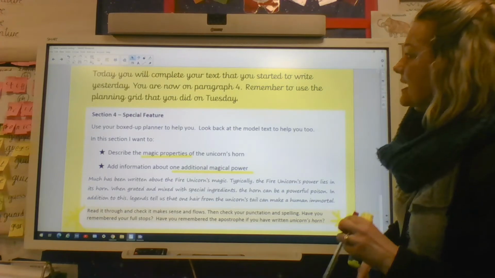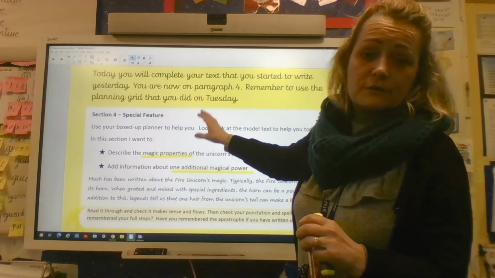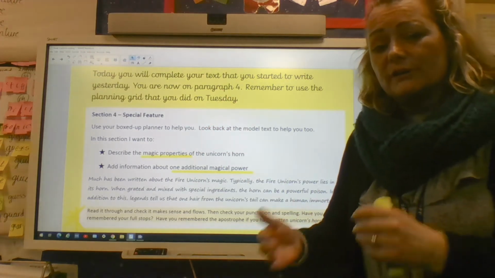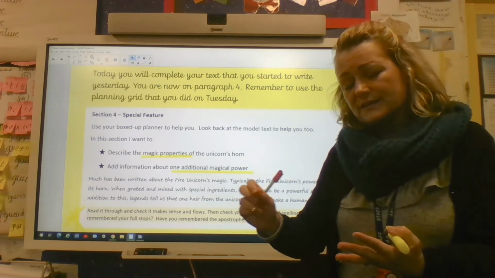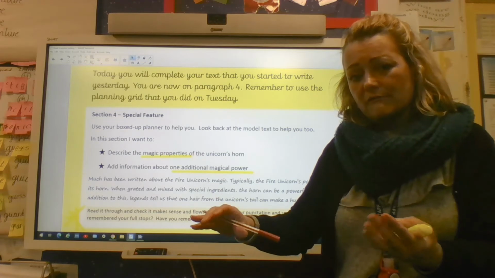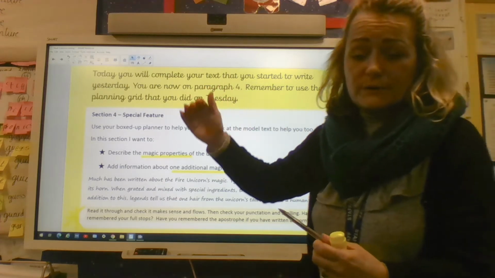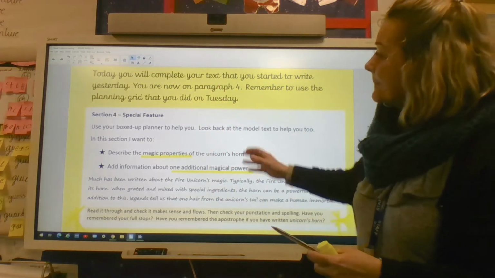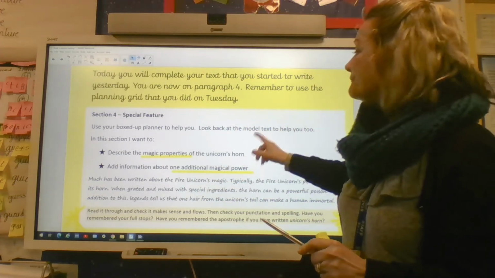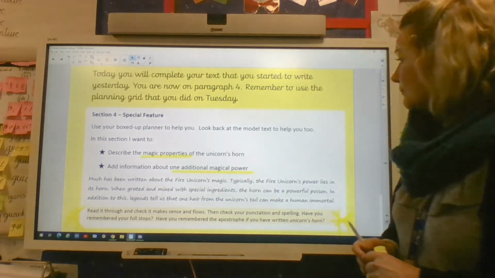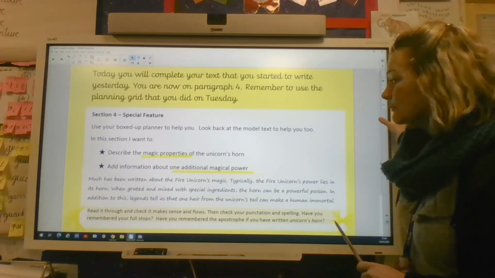So if we look at section 4, which is paragraph 4, this is where we talk about our unicorn's special feature. And later on in the video, I will show you by using the visualizer what I did for paragraph 4 and what I did for paragraph 5, and you will see just how closely I mapped it to the story that we'd already read about River Unicorn. But on this page of the teaching slide, you will see what they've put in for an alternative unicorn, the fire unicorn. So we're going to describe the magical properties and add information about one additional magical power.